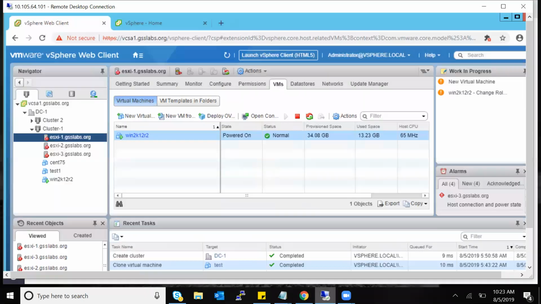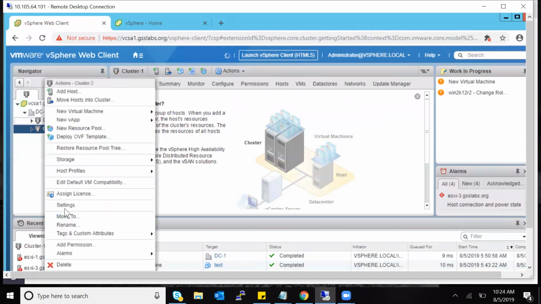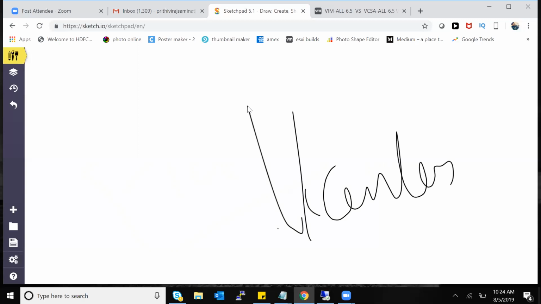So for now, this is good enough. If I quickly summarize, the five features of vCenter are clustering, HA, DRS, vMotion, SVMotion, and clone and template.